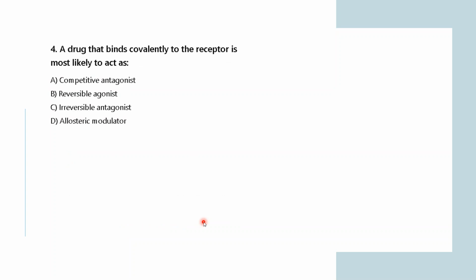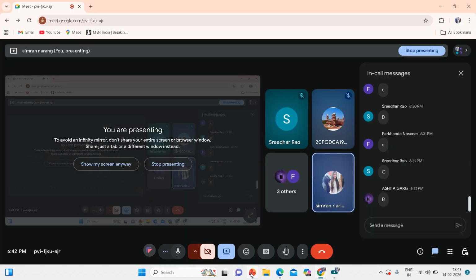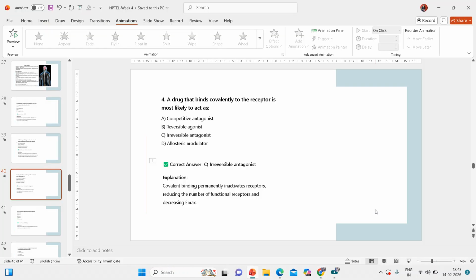Any answers? So the drug and receptor are binding covalently with each other. Okay. So what do you think will be the correct answer? Okay, answer number C. Yeah.